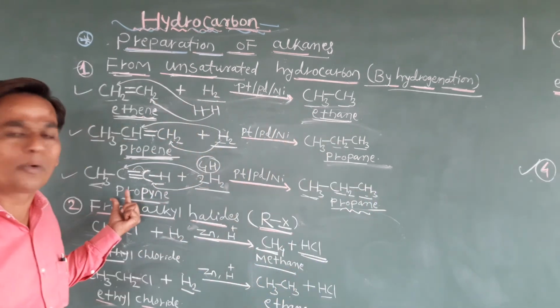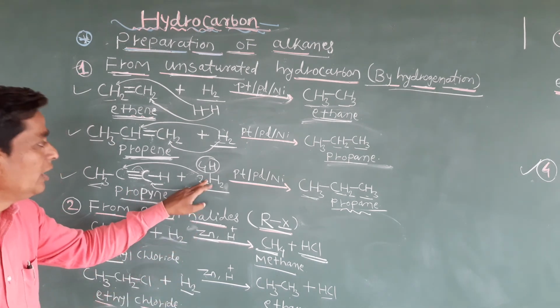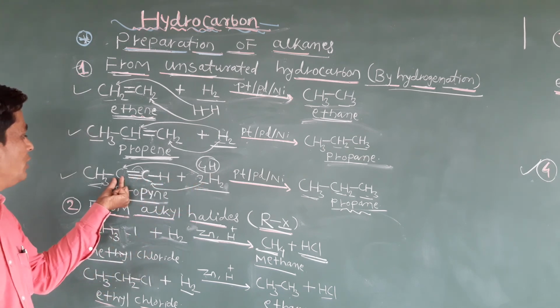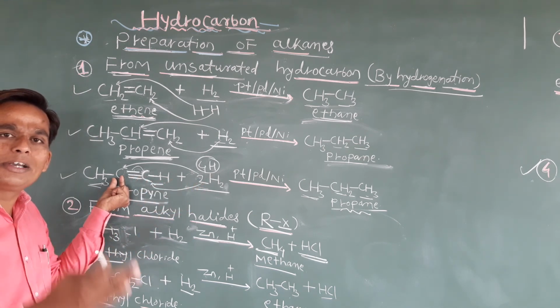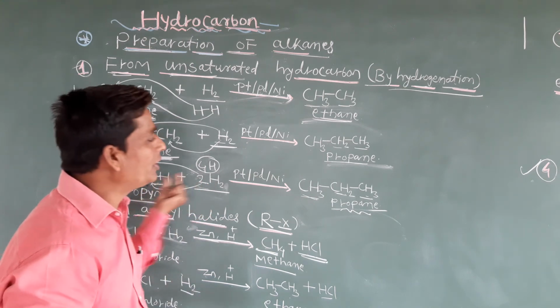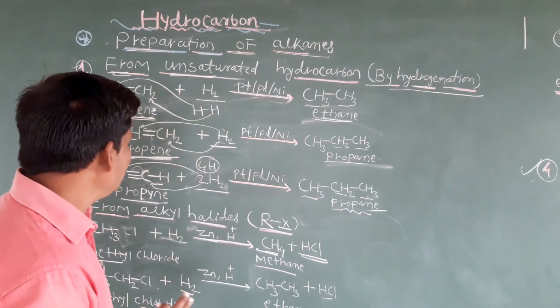By using what? Propyne, which is a triple bonded compound. Now clear students, here we add 4 hydrogens. 2 hydrogens join to this carbon, and it converts into CH2. Now the remaining 2 hydrogens join to this CH2, and it converts into CH3. Simply we get propane. So this is a very easy way.